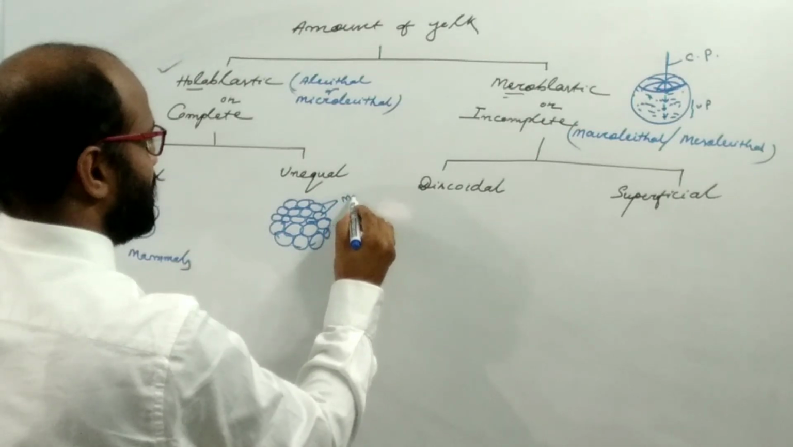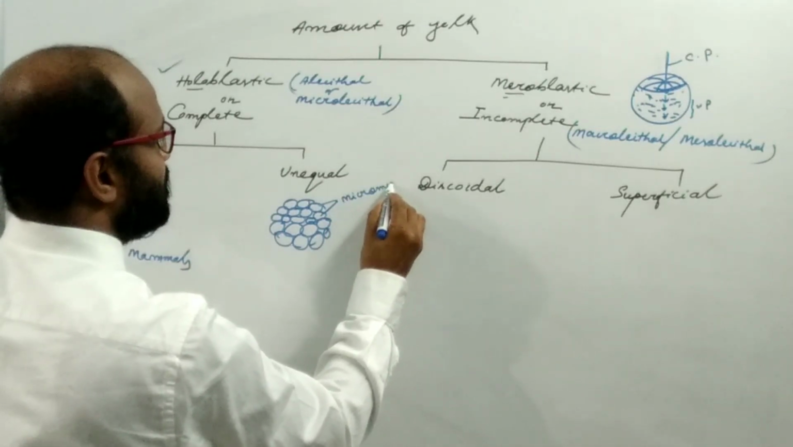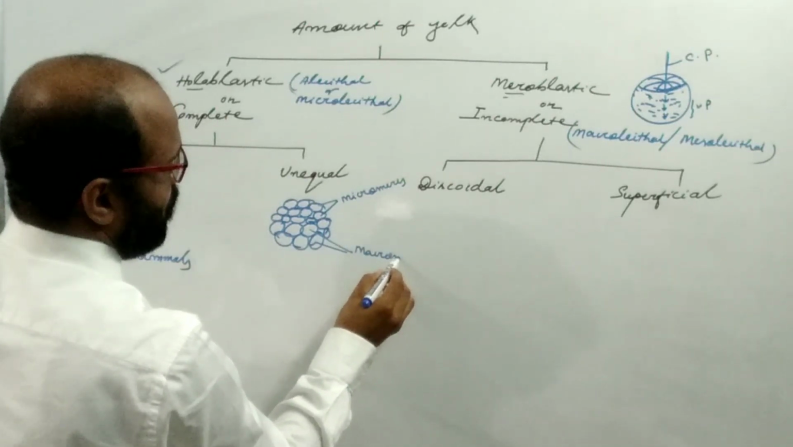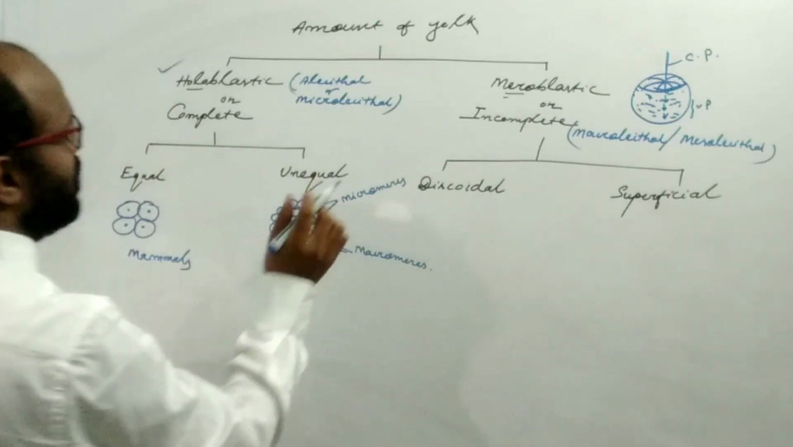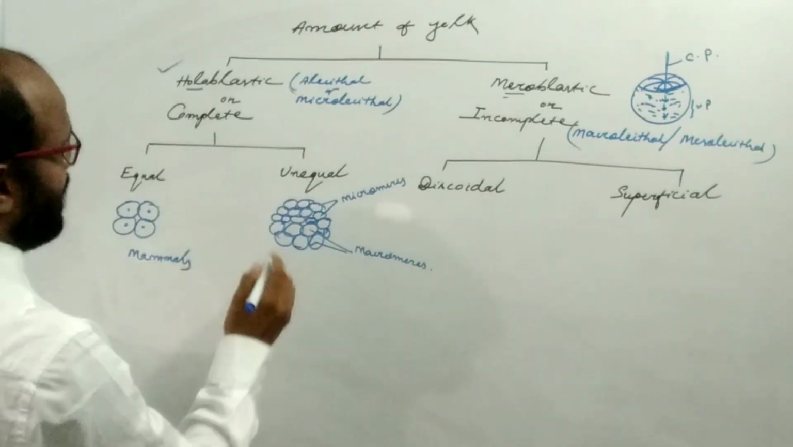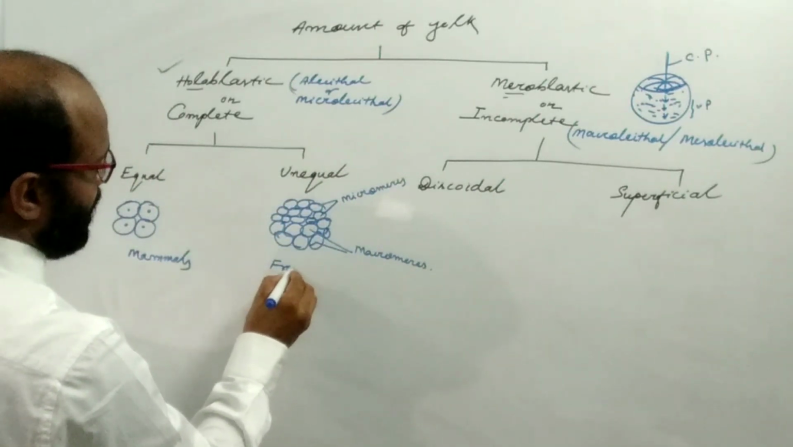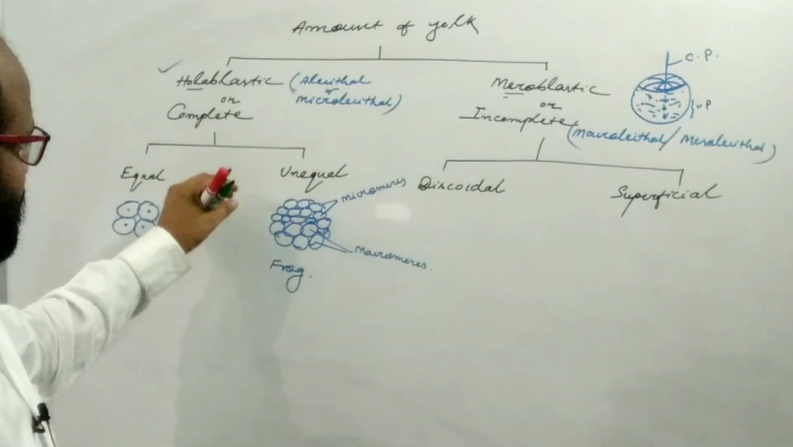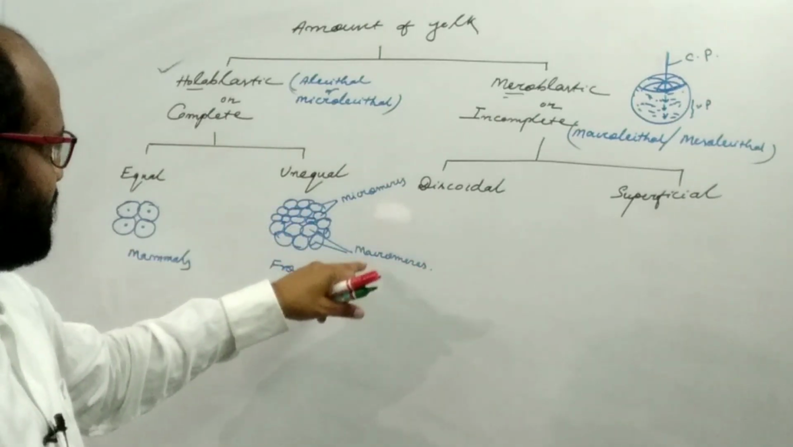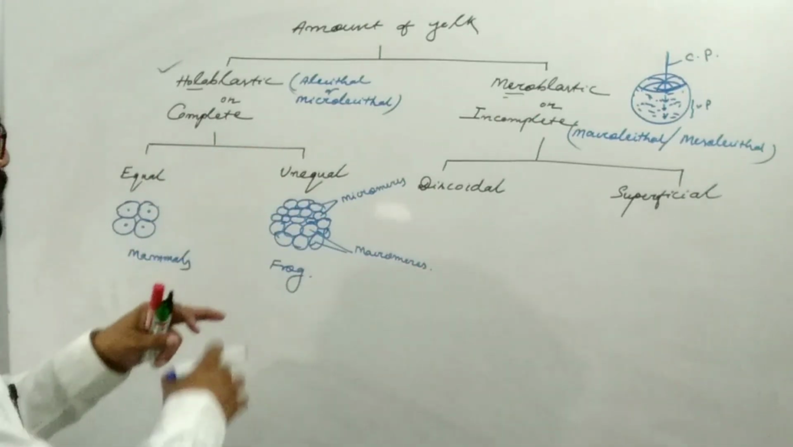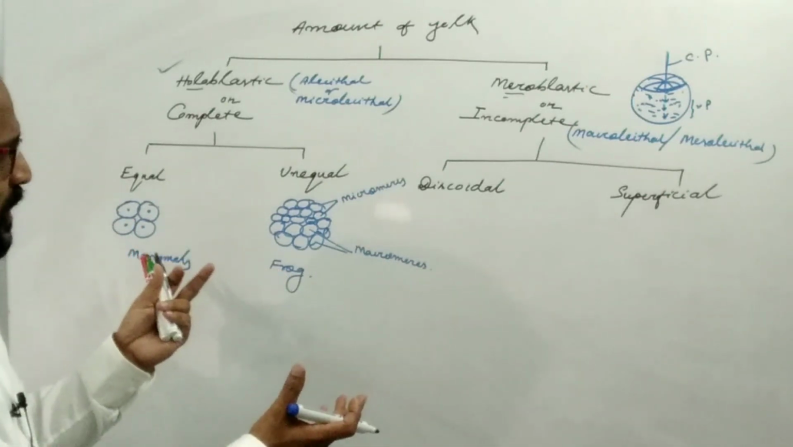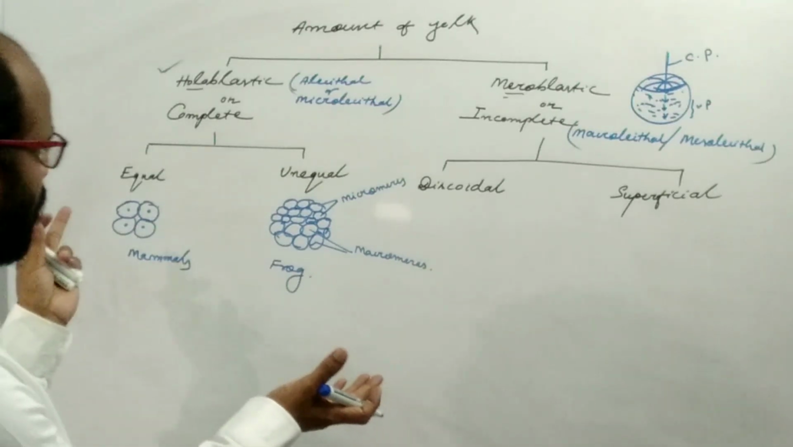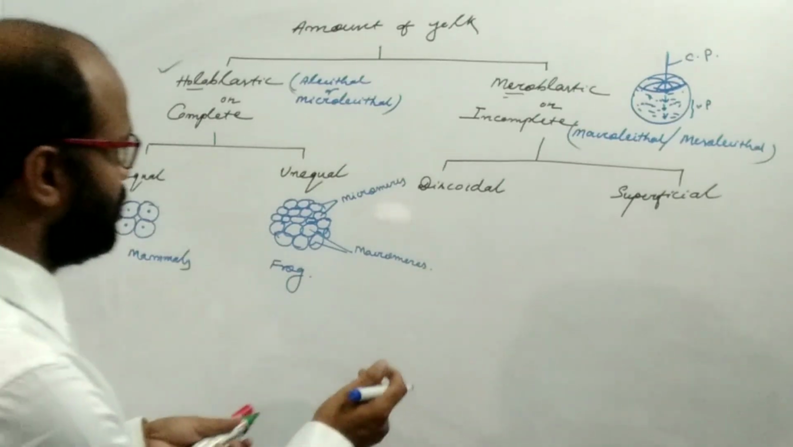The smaller are known as micromeres and the larger blastomeres are known as macromeres. This is known as the unequal type of holoblastic cleavage, found in frog. So in the case of frog, there is the formation of micromeres and macromeres. The cells divide unequally, one is larger, one is smaller. Here, in the equal type, all the blastomeres are equal in size.